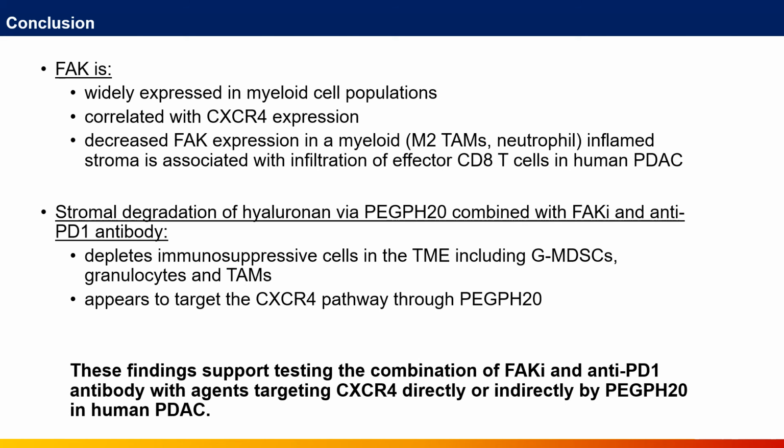In conclusion, FAK is widely expressed in myeloid cell populations correlated with CXCR4 expression, and decreased FAK expression in myeloid inflamed stroma is associated with infiltration of effector CD8 T cells in human PDAC. Stromal degradation of hyaluronan via PEG-PH20 combined with FAKi and anti-PD1 antibody depletes immunosuppressive cells in the TME, including GM-MDSCs, granulocytes, and TAMs, and appears to target the CXCR4 pathway through PEG-PH20.